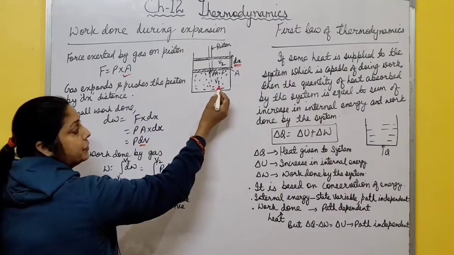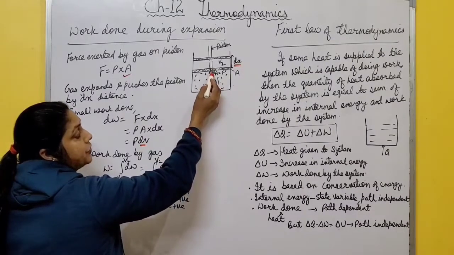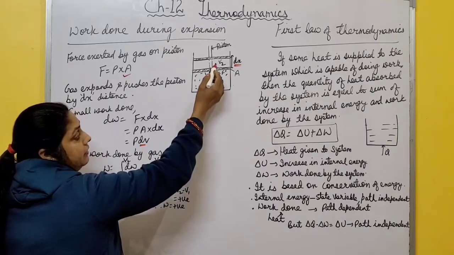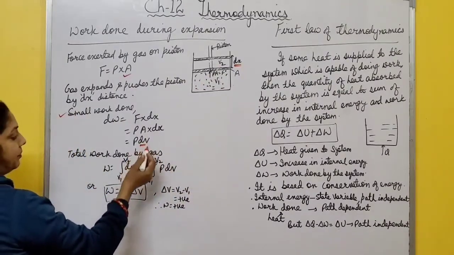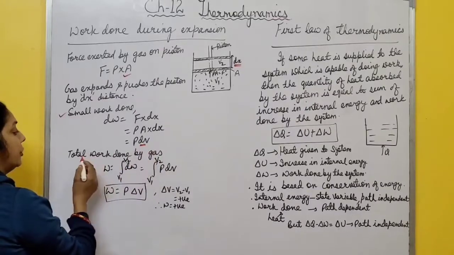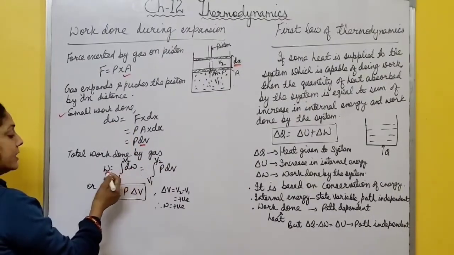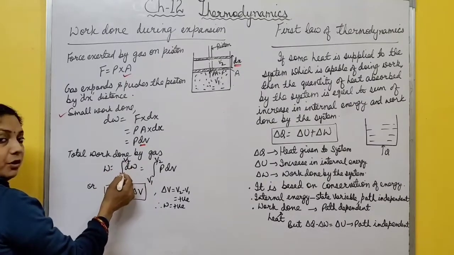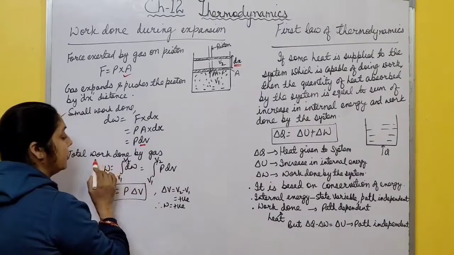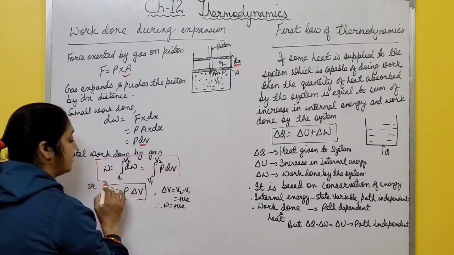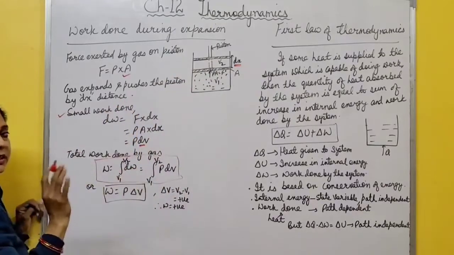A area into this displacement is the small change in volume. Initial volume is V1, and due to this pressure, the gas exerts force, and volume increases from V1 to V2. So this dV is change in volume. This is small work done. Total work done by the gas is integration of this small work done dW from V1 to V2. So this dW is PdV. This is total work done by the gas during expansion. Here volume increases from V1 to V2, so this is the case of expansion.